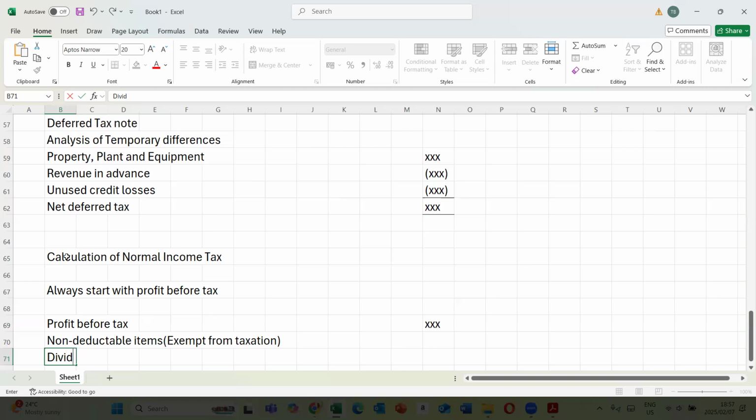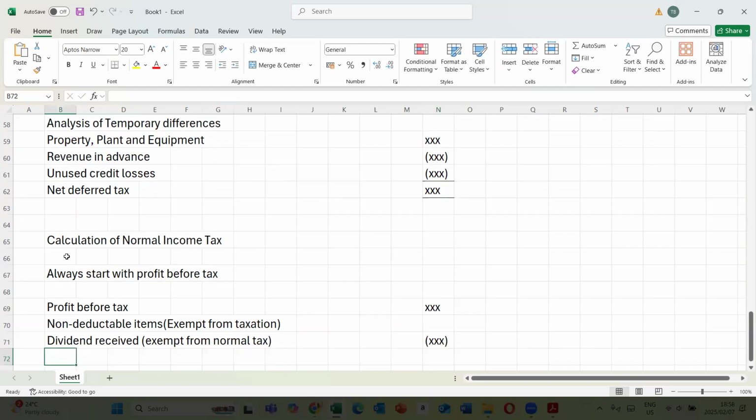For example, dividends received. We both know that dividend received is exempt from normal tax. Why is it exempt? Because it's subject to dividend tax, which I think you're going to look at around section 64 of the Income Tax Act. Dividends were previously added as part of other income, so to remove them from profit before tax, we need to deduct them.